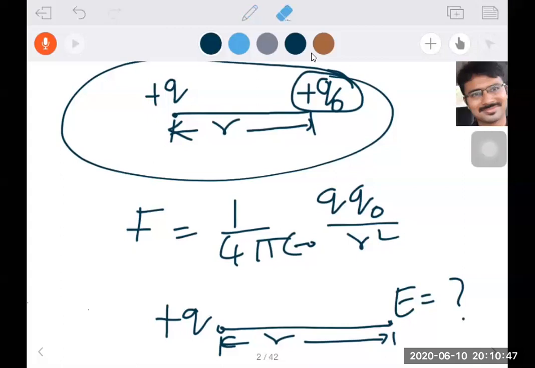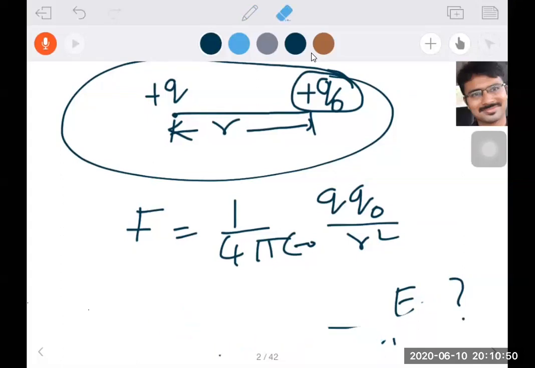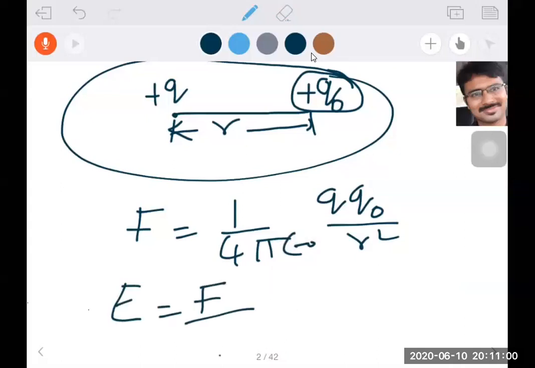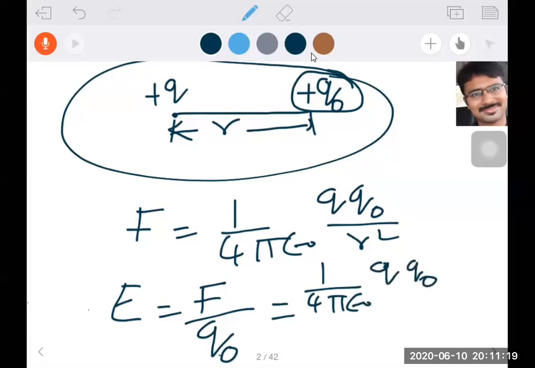So what is the formula for electric field intensity? It is given as the force experienced by a unit positive test charge. The force experienced by a unit positive test charge is called electric field intensity. Now the force formula is 1 by 4 pi epsilon naught Q Q0 by R square, divided by Q0.